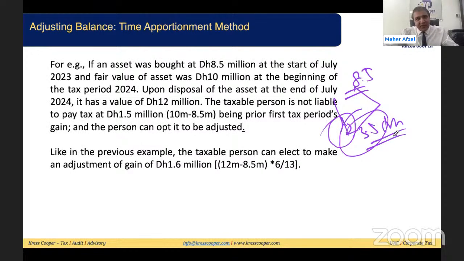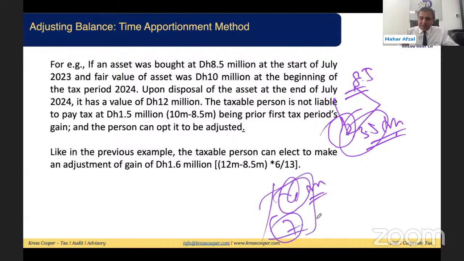Out of this 3.5 million, how much time was the asset held before the introduction of the corporate tax law? The asset was bought at 8.5 million at the start of July. July, August, September, October, November, December, 6 months before introduction of the corporate tax law, then the asset was sold at the end of July, 7 months after the end of July.